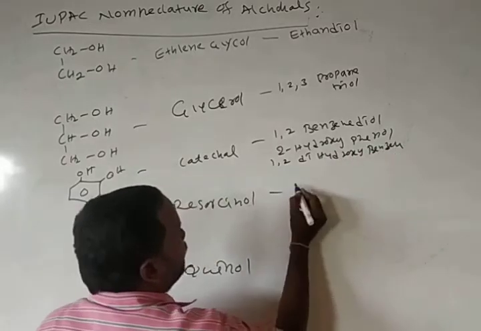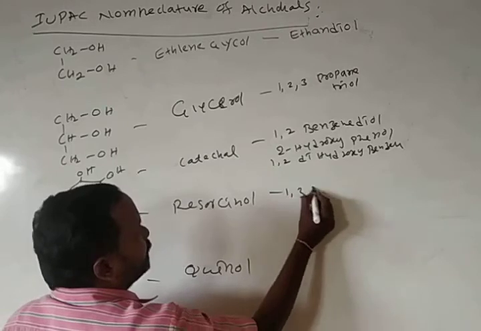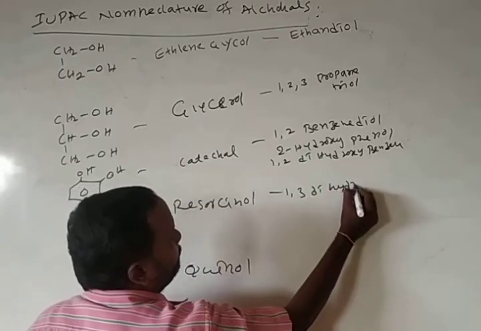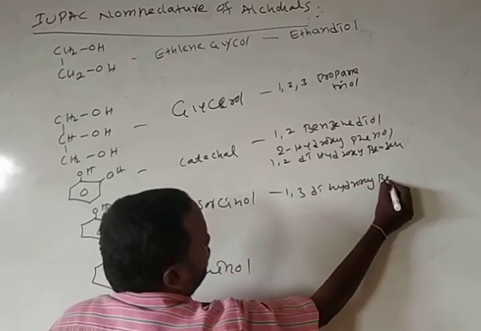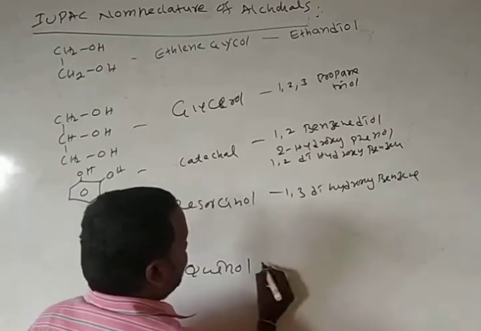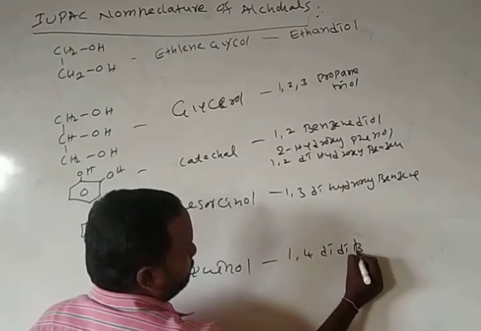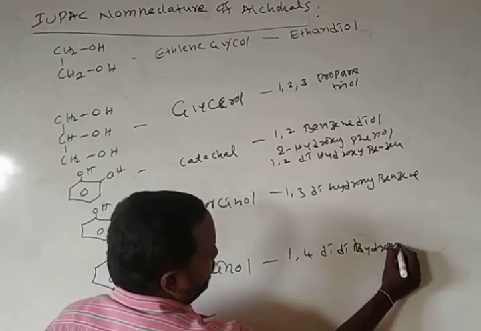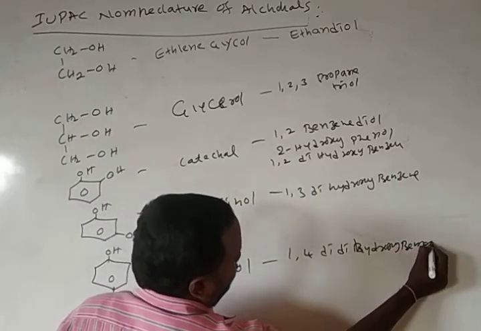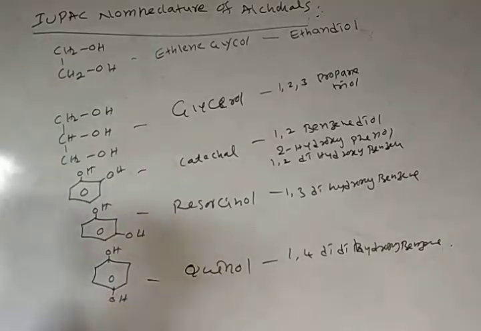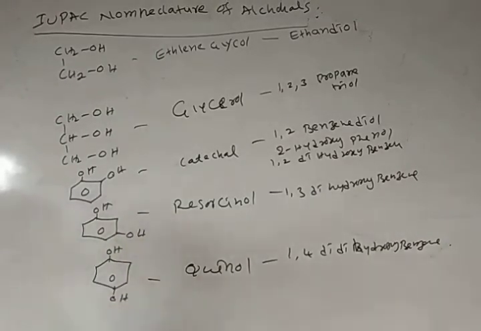Here I am writing only 1,3-dihydroxybenzene, and here 1,4-dihydroxybenzene. This is the IUPAC nomenclature of different alcohols.